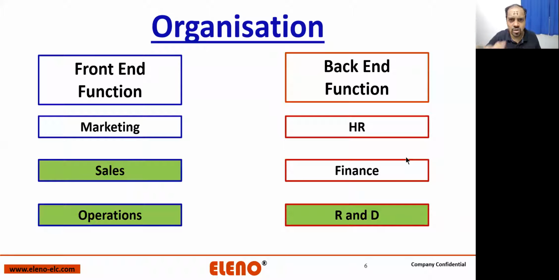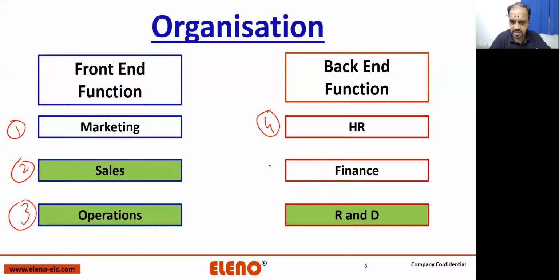Now any organization has 7 functions. Always remember, any organization, I'm not talking about an engineering organization, I'm talking about any organization, it will mandatorily have 7 functions. What are those 7 functions? Those 7 functions are marketing, sales, operations, human resources, finance, R&D, and management.